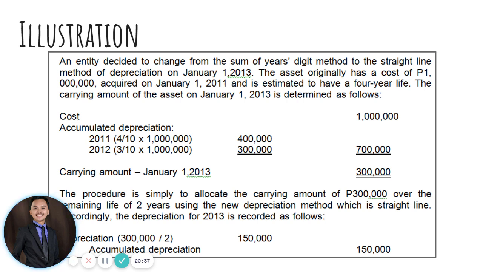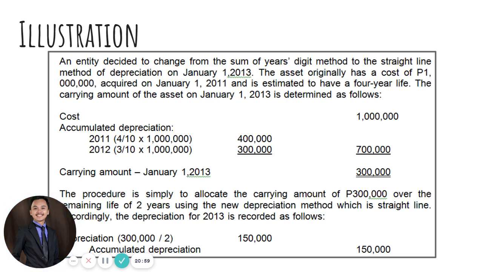So since we already have computed the carrying amount on January 1, 2013, which is the date ang change of accounting estimate has occurred, that is also the same carrying amount that will be used in computing for the depreciation expense for the next 2 years to come. Okay? So that means how many years has left na lang man. So duha na lang ka years ang nabilin.